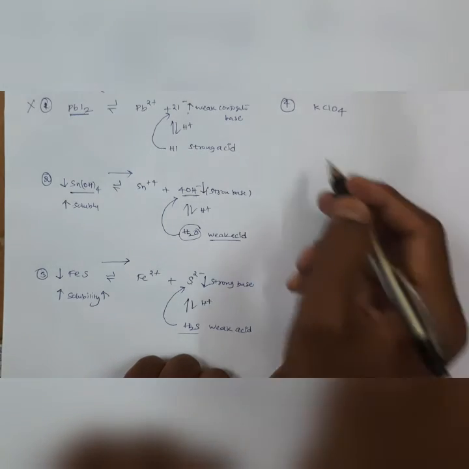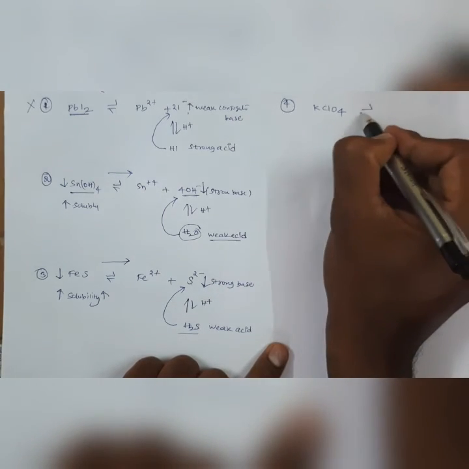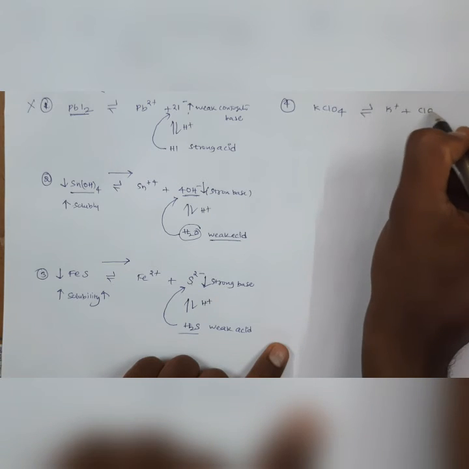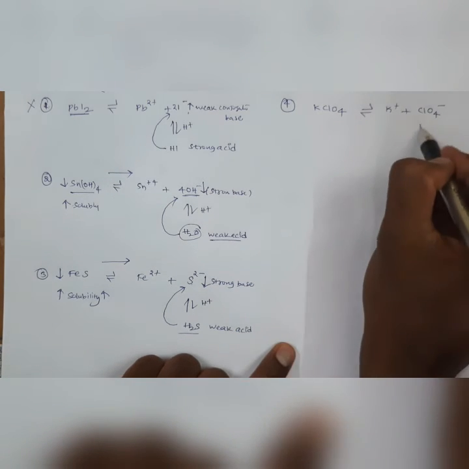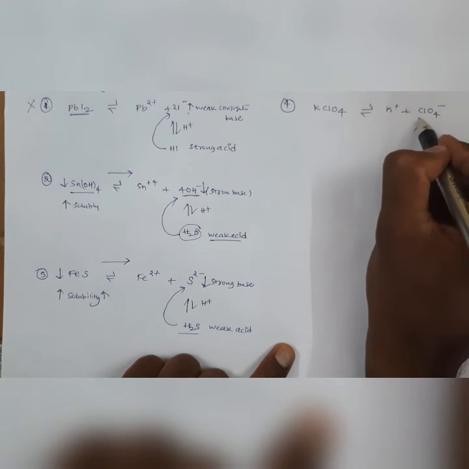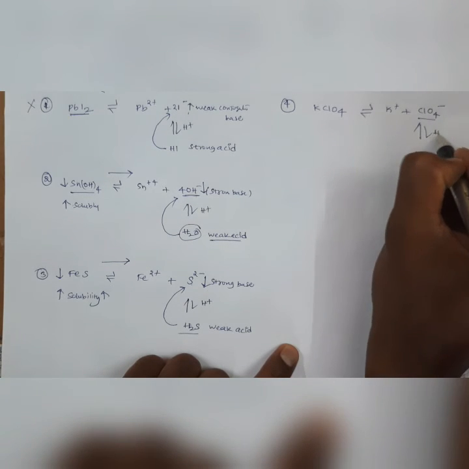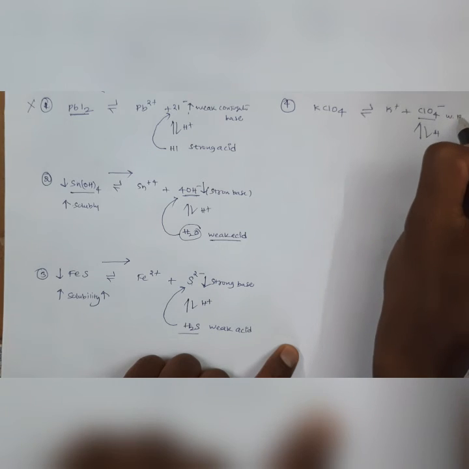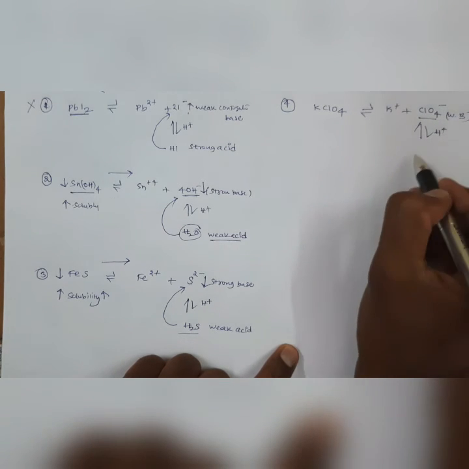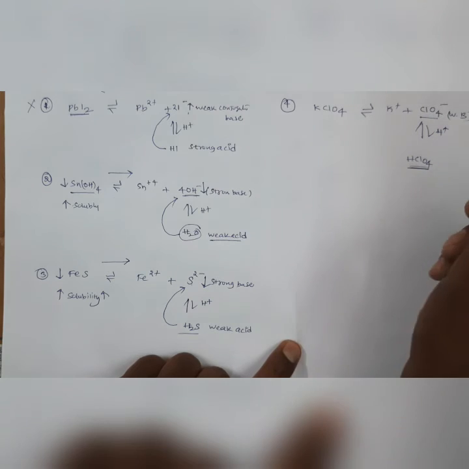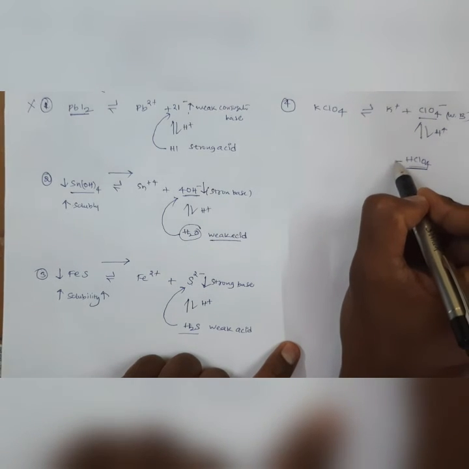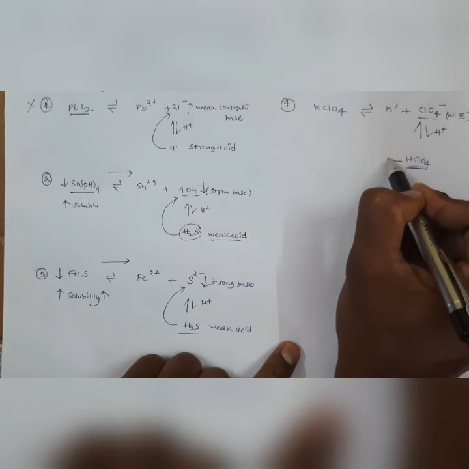Next, take another example, KClO4. KClO4 dissociates into K plus and ClO4 minus. Here ClO4 minus is the conjugate base of a strong acid, so it must be a weak base. It reacts with H plus to form HClO4, which is a very strong acid.